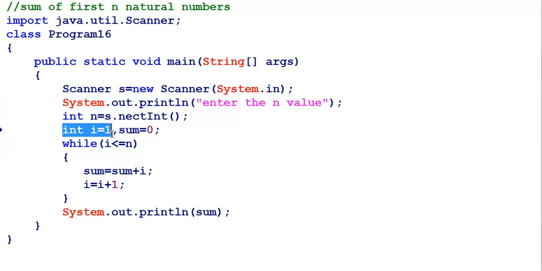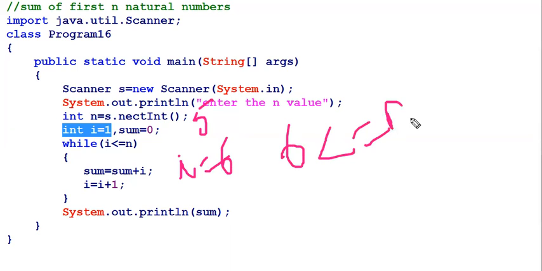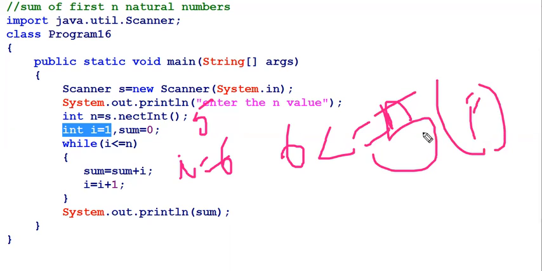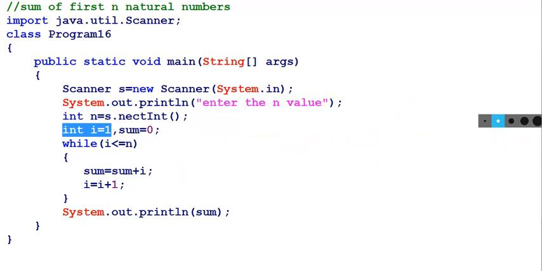I start from 1, and if I give the n value as 5, the loop will repeat: for i equals 1, 0 plus 1 is 1. When i is 2, 1 plus 2 is 3, and like that it will continue till i becomes 6. When i becomes 6, 6 is not less than or equal to n, where n is 5, so the condition becomes false. So after coming out of the loop, what is the i value? The i value will be 6.